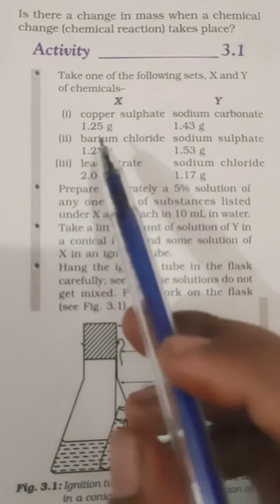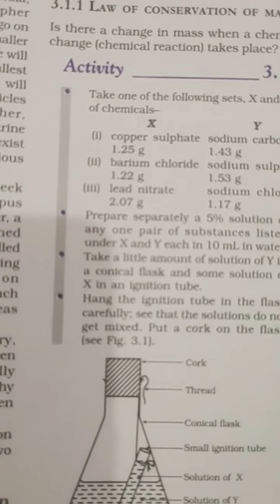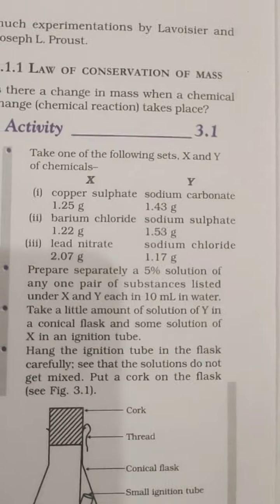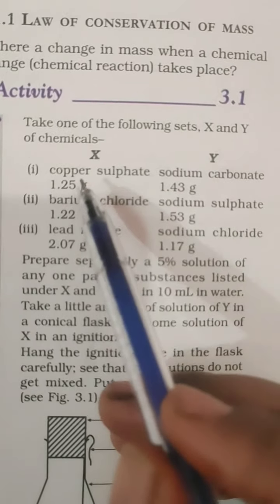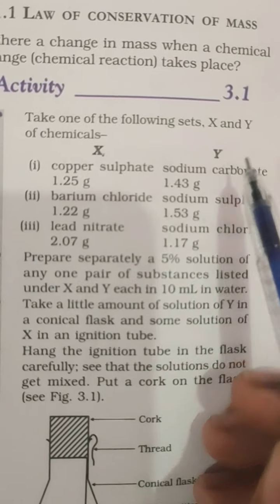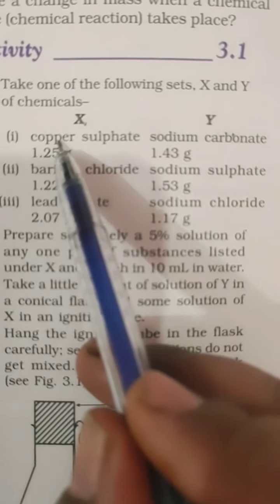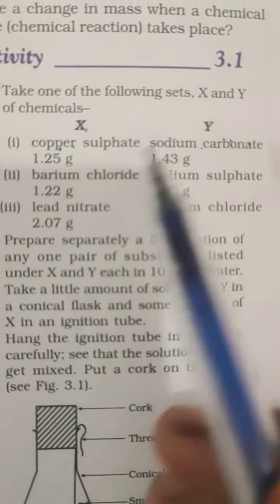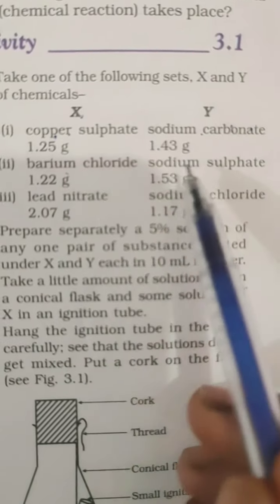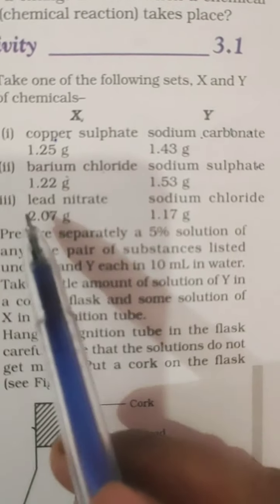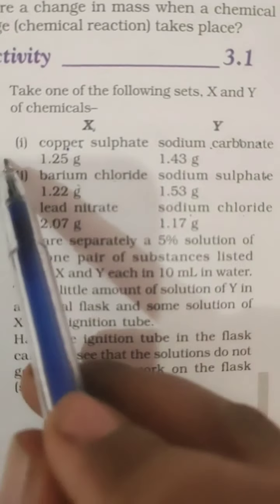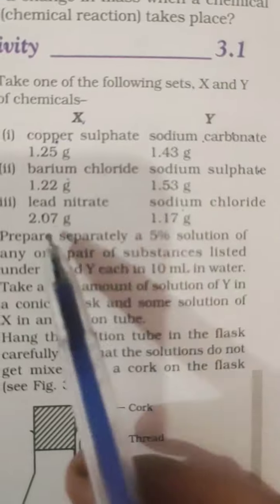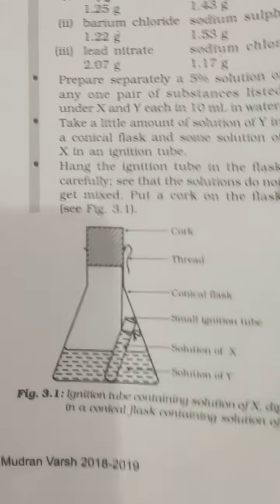So these are compounds because it's copper sulfate. Only copper is an element, but copper sulfate is a compound. So here are some compounds, named X and Y. In this, either we will take copper sulfate and sodium carbonate, so this is X and Y, or we will take barium chloride and sodium sulfate, or lead nitrate or sodium chloride. So these are one set, second set and third set, different sets. So we can take any of them.